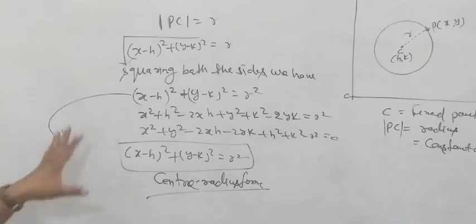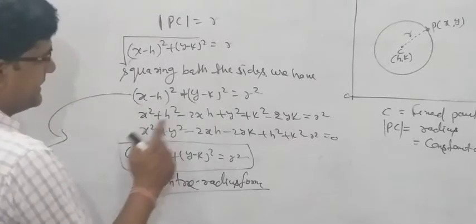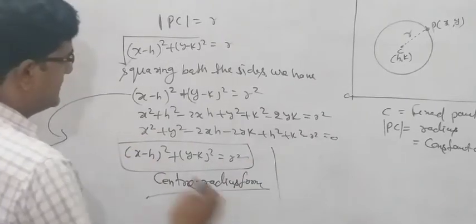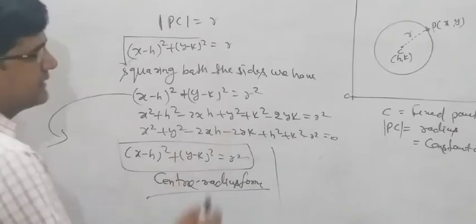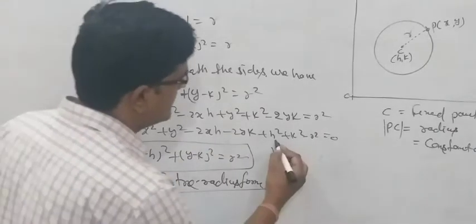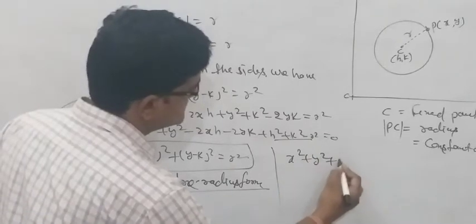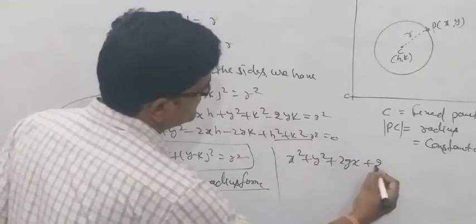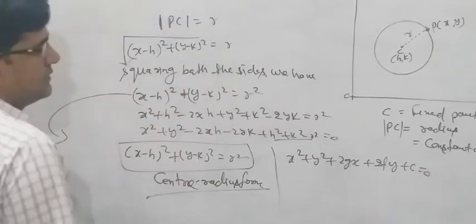Understood? But when we open the brackets, at last we will get x square plus y square minus 2hx minus 2ky plus h square plus k square minus r square. Then x square plus y square plus 2gx plus 2fy plus c is equal to 0, where c is equal to what?